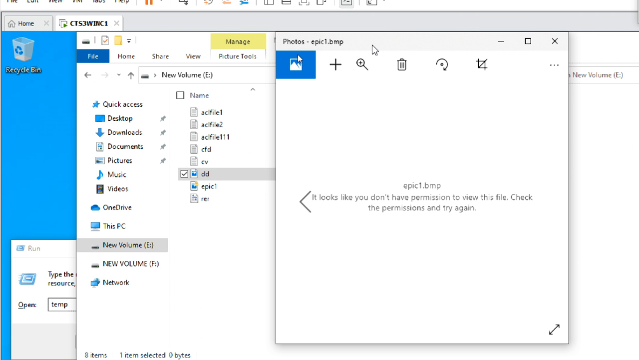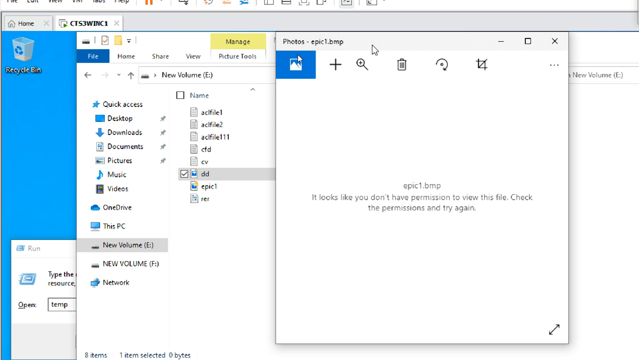It looks like you don't have permission to view this file. Check the permissions and try again. So what happened here? When you open this file for the first time, it shows like this. Next, we install the key and we decrypt the file. When we install the key and decrypt the file, we are able to see the data.